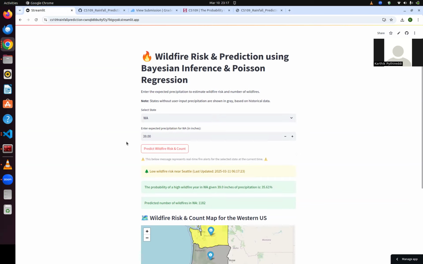To conclude, for the future, I'm thinking of extending this project by using other variables like wind, temperature, and the amount of fuel available for wildfires to grow more and more. I might use machine learning and logistic regression in future to extend this project.